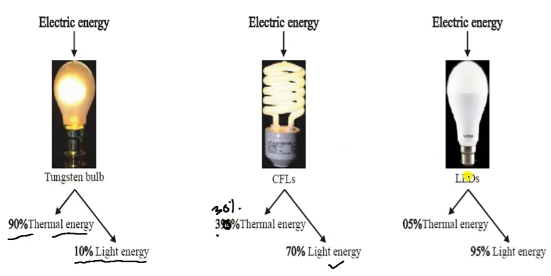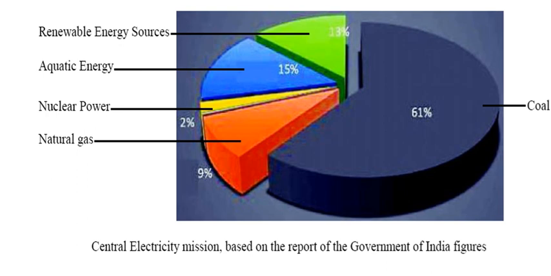Now it is the time of LEDs. LEDs have 0.5% thermal energy and 95% is light energy. So it is most useful for light energy. Now come to the next one.